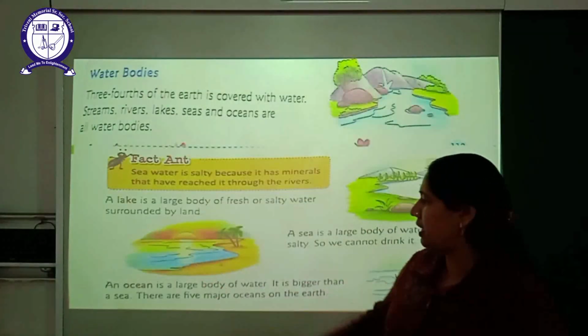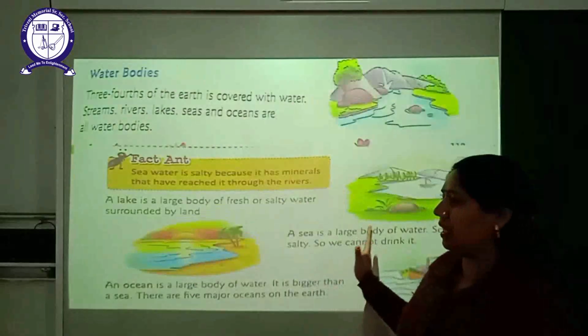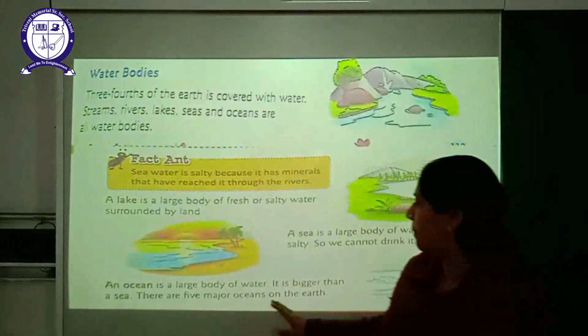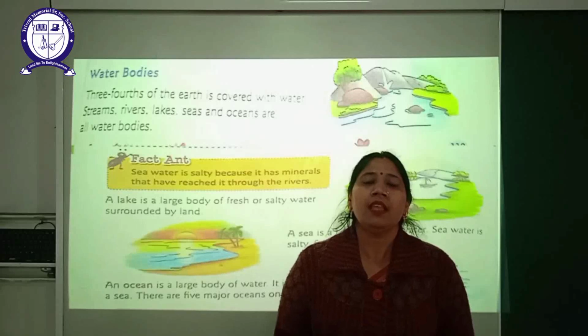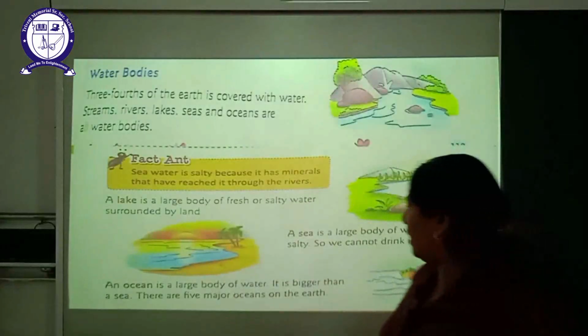And ocean is a large body of water. That is bigger than the sea. Ocean is bigger than the sea. There are 5 major oceans on the earth, and Indian Ocean is the largest ocean in our India, in the world beta.